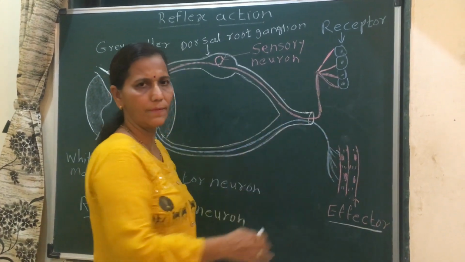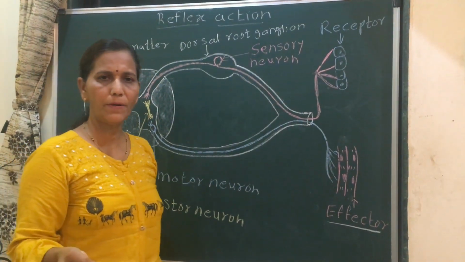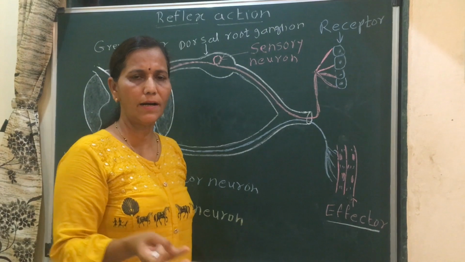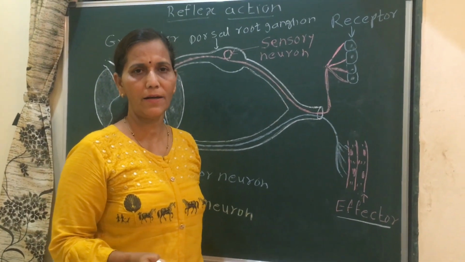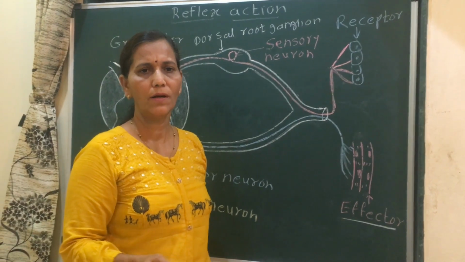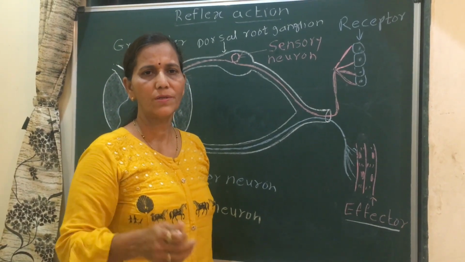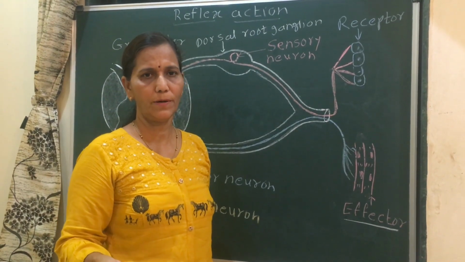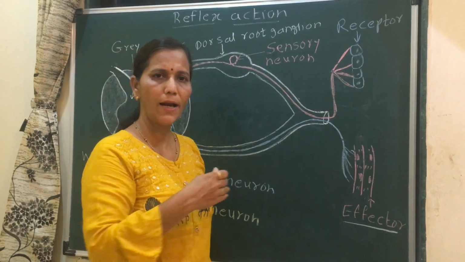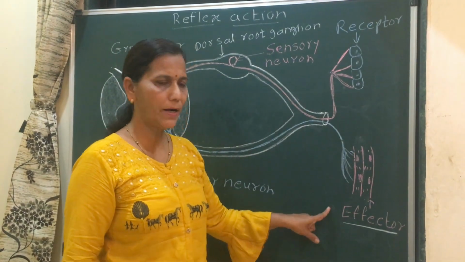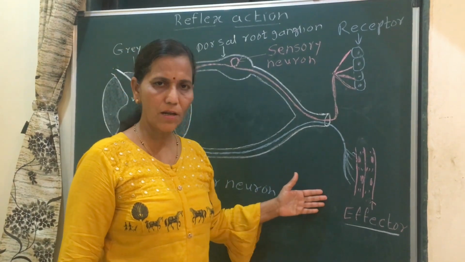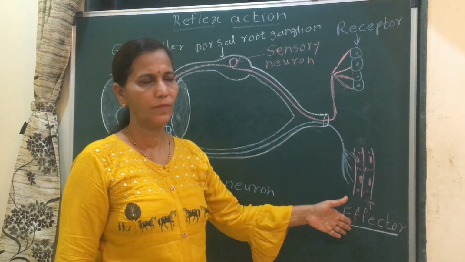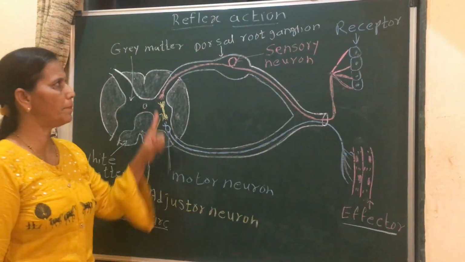Receptors are of different types. Skin is a receptor, our eyes contain photoreceptors, and our ears also receive sound. Then tongue and nose are exteroreceptors. Receptors are of different types, but effectors are always muscle or gland. These are the components of reflex action.